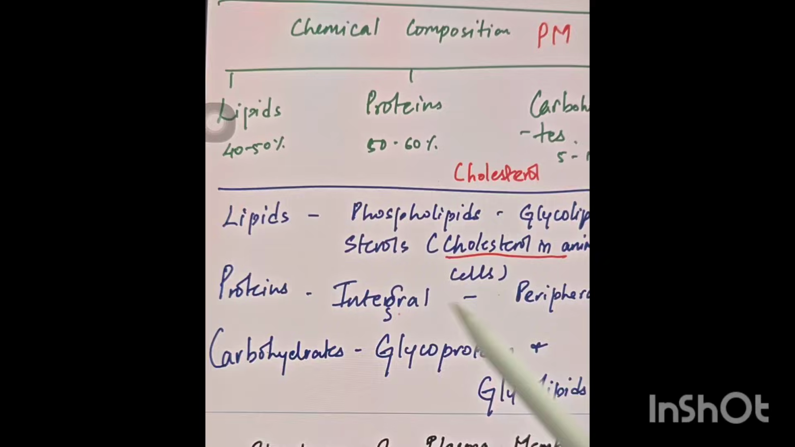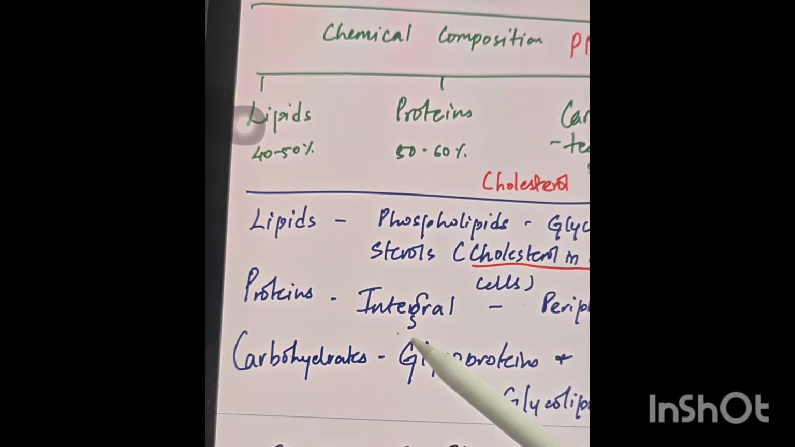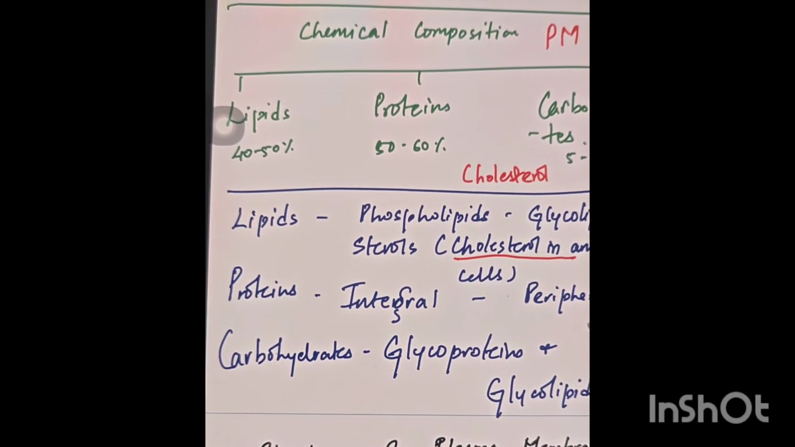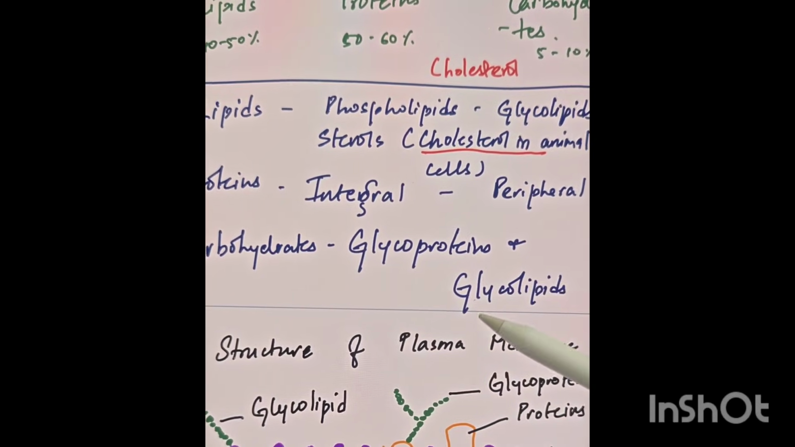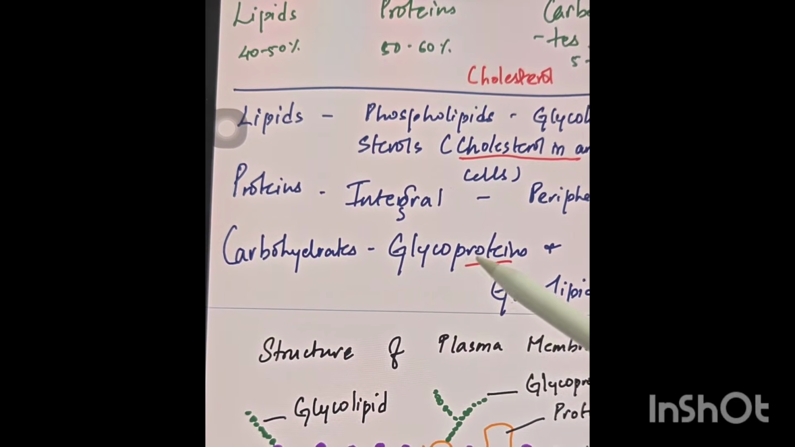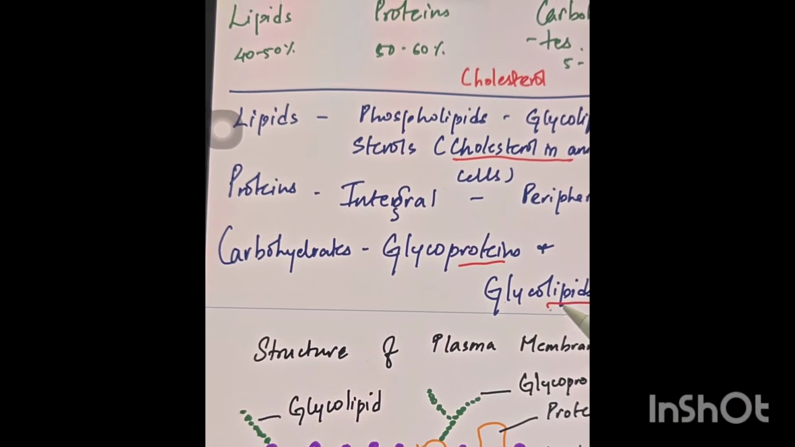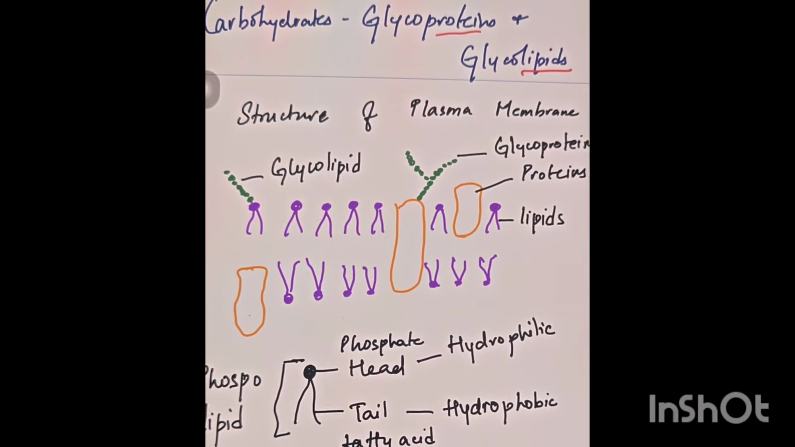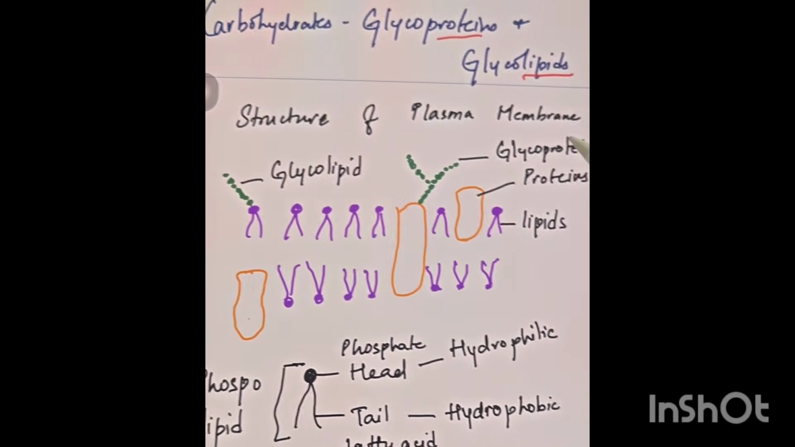Then proteins. There are two types of protein, integral protein and peripheral protein. When we say integral, it means the inside one, and peripheral is positioned on the outer side of the plasma membrane. Then carbohydrates: there are two forms, glycoproteins and glycolipids. When the carbohydrate compound is connected to a protein, it is called a glycoprotein. When it is connected to a lipid, it is called a glycolipid. As I said, the plasma membrane structure is called the fluid mosaic model. So we will discuss the basic structure of the plasma membrane.